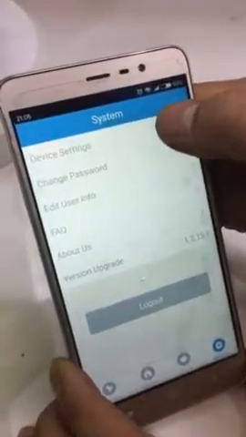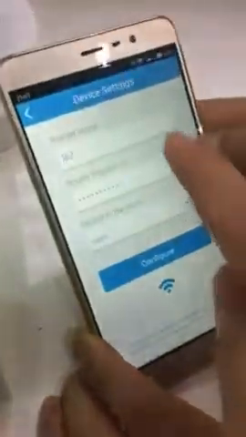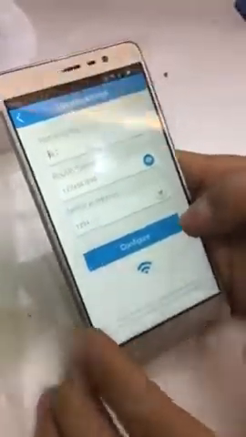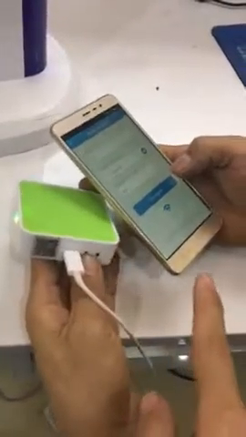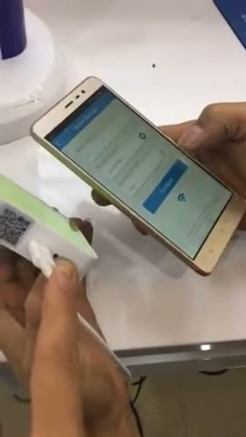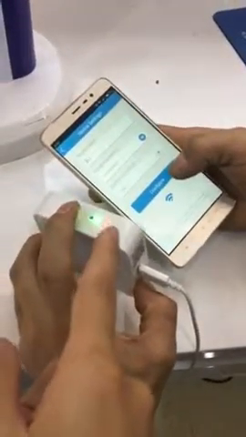system, and then device settings and configuration control, and here this is Wi-Fi name, Wi-Fi password, and here the room number. We can select the room number we added just now. And now we need to press this configure and press this first. The second black button here, and till it shining,